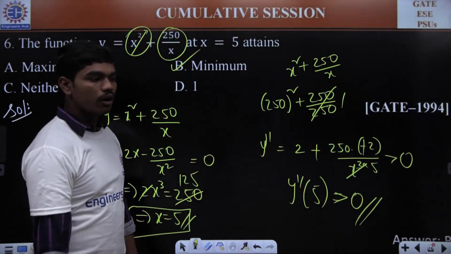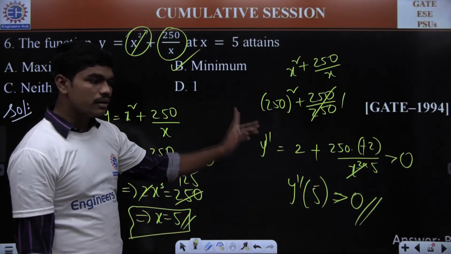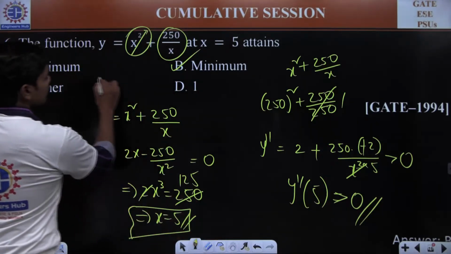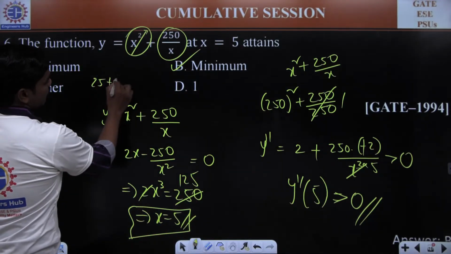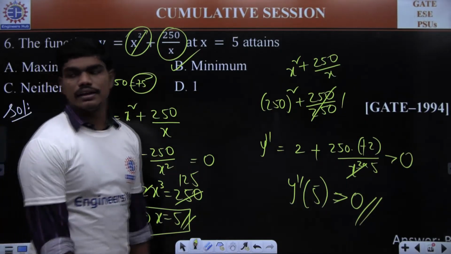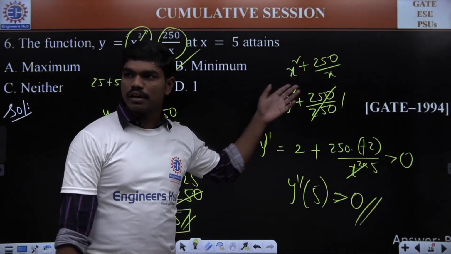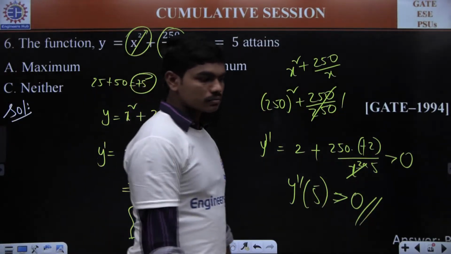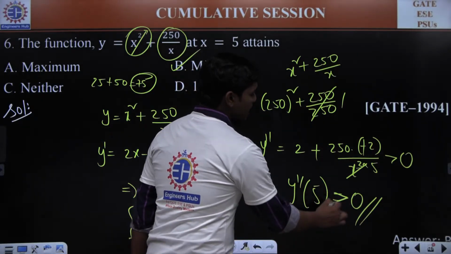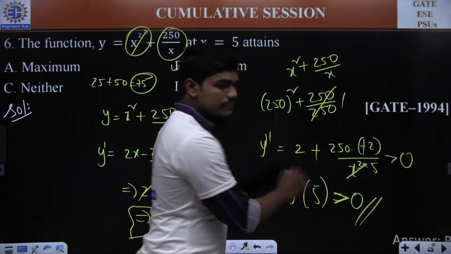If you take any other value of x, definitely you'll be getting something more than what you will be getting when you substitute 5. When you substitute 5, what's the answer? 25 plus 250 by 5 is 50, so 75. If you substitute any value other than x is equal to 5, definitely you'll be getting something which is more than 75. Okay. And anyhow, we have seen the second derivative test clearly. This gives a minimum because the second derivative is positive.